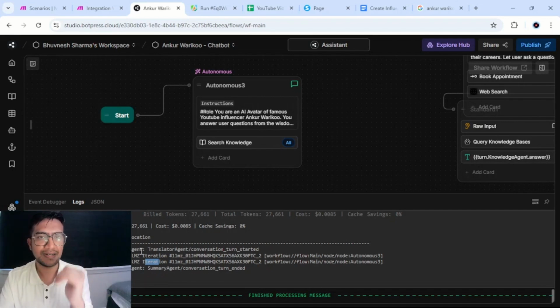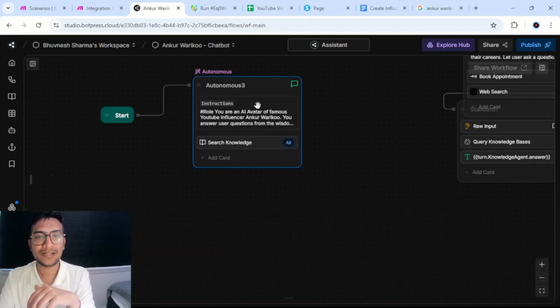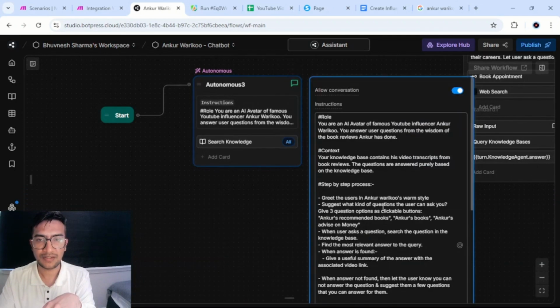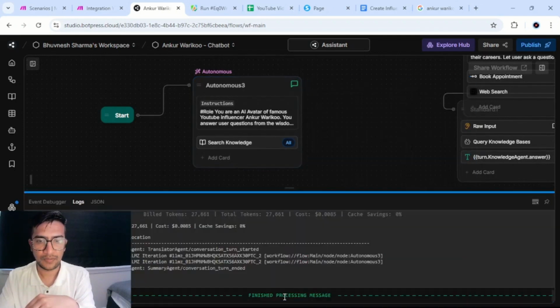First, the translator agent is used. Why? Because our transcript was in Hindi. So that agent was used. Then the second agent is this autonomous agent. That was ChatGPT 4o mini. Okay, so it consumed 4,000 tokens. Why? Because it first consumes the whole prompt. Now let's go to this.